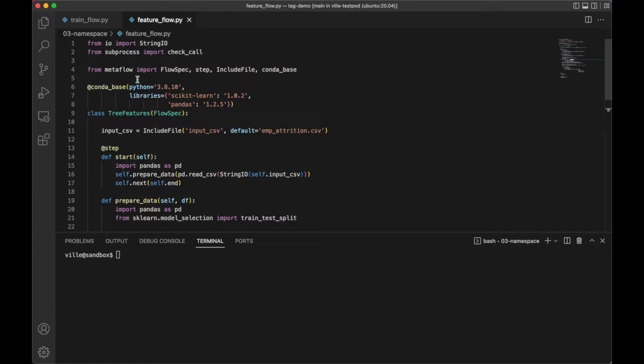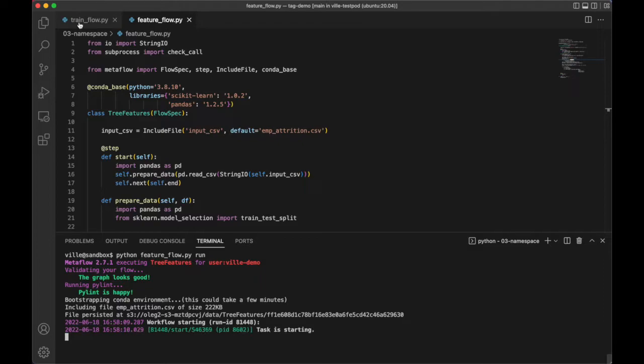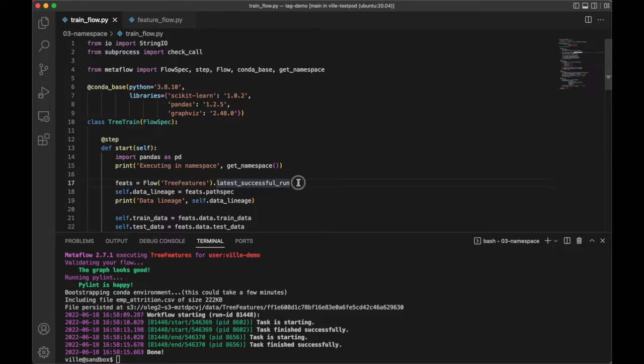Okay. Now the key part is that let's start by executing the code here. So when we do the features flow run, this code runs, and while that's running, I will show you something here. The way the training code retrieves the result from the features run is that it says, okay, give me the latest successful run of TreeFeatures. And as we just discussed, the latest successful run refers to a certain namespace. So let's see how it works. Let's run the training run here.